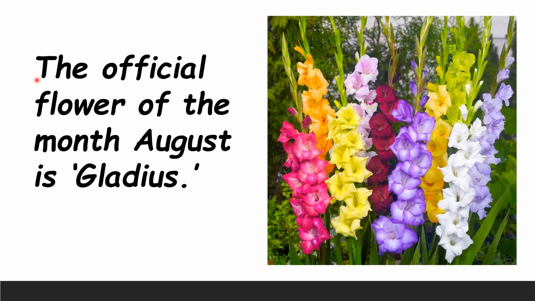This is very interesting and beautiful, children. Look here. The official flower for August is the gladius, means sword. Gladius is the name of the flower. Look how beautiful the flower looks. If you are going to pick one bunch, like it is stick in the grass, is it not? Blade of grass. Can you see the structure? If you want, you can pluck one blade and it looks like a sword.